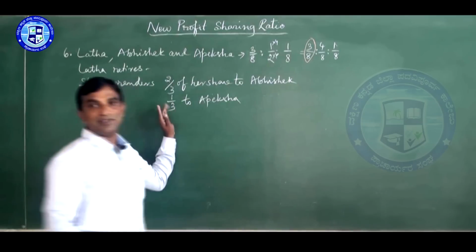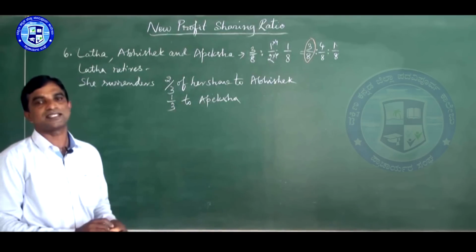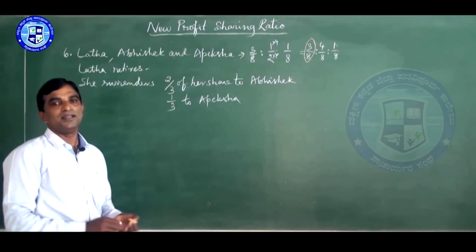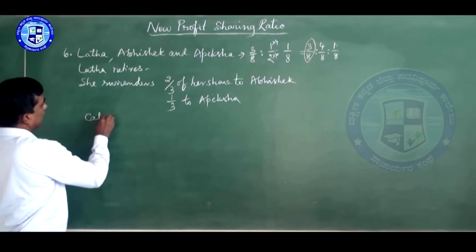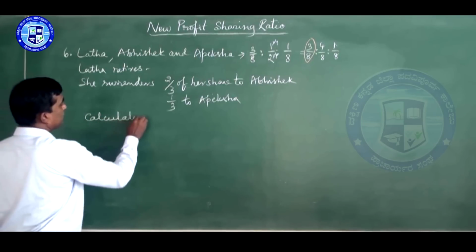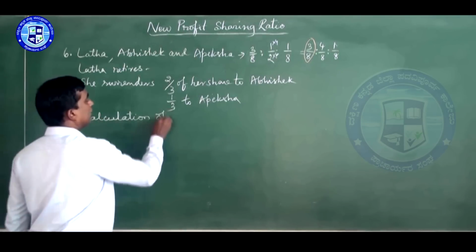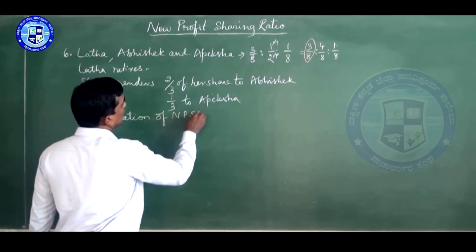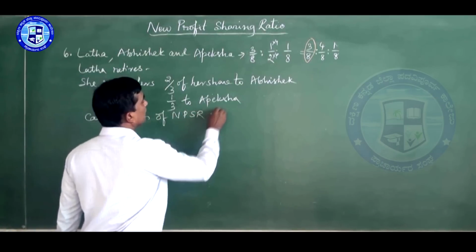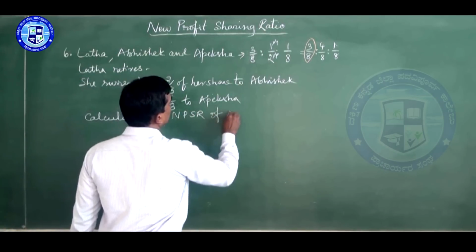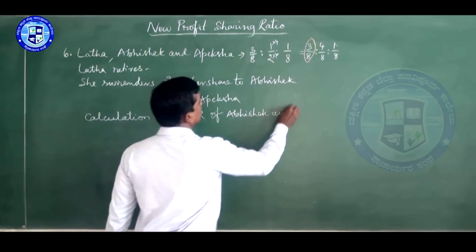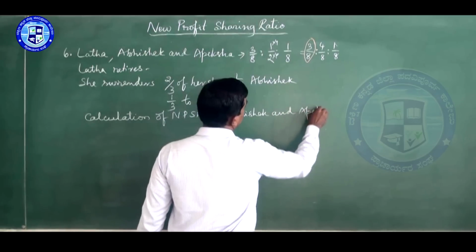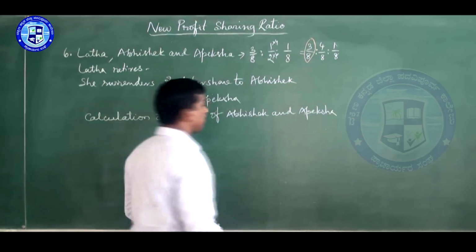And here they have given in share only. Now let us start calculation. So it's very easy. First, you should write the first line like this: Calculation of new profit sharing ratio of Abhishek and Apeksha. And second line, what you have to write?